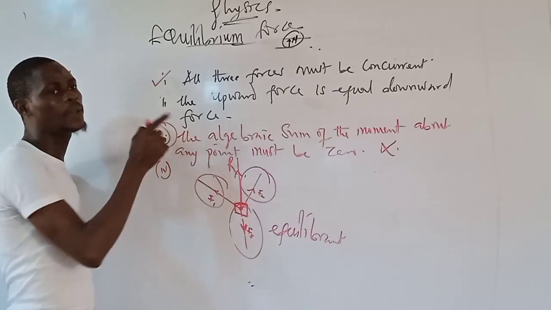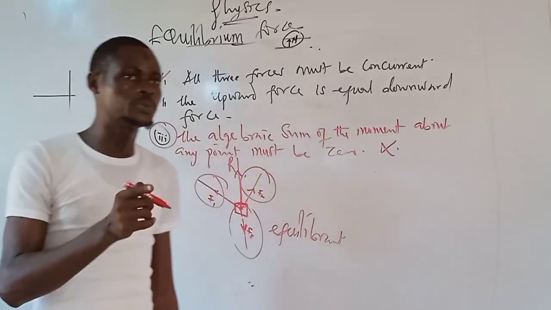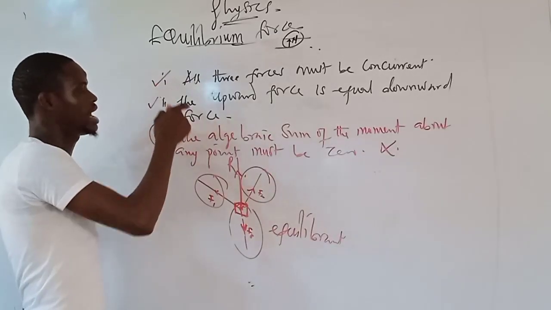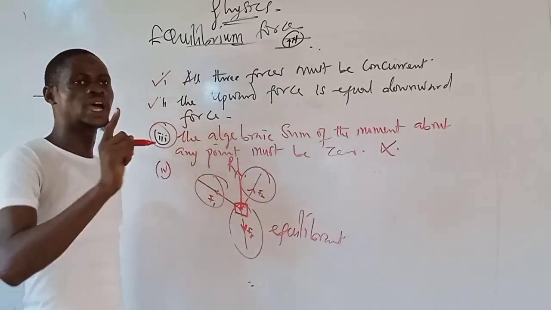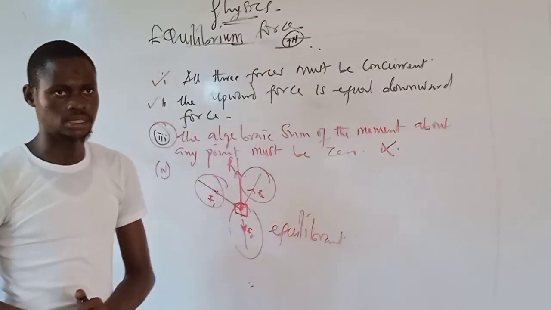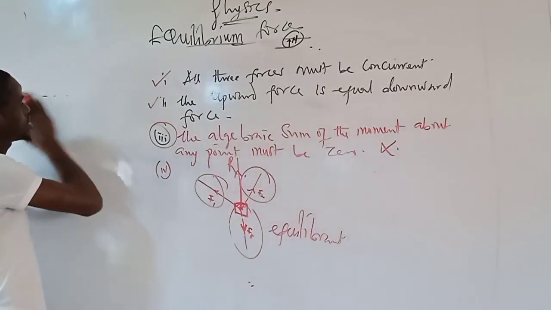So the two conditions for a body to be in equilibrium under three coplanar forces are 1 and 2. But for a body to be in equilibrium under what? Parallel forces. Altogether, these are what we call parallel forces.